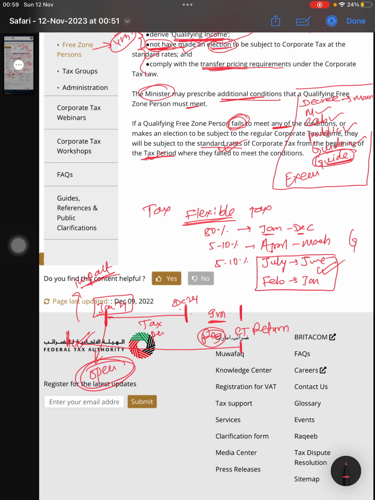Whatever adjustment you have to make, you can do in between. Right now it is November 23, only 2 months are left, so you can make whatever adjustment you want. The opening balance should be in line with the corporate tax law.